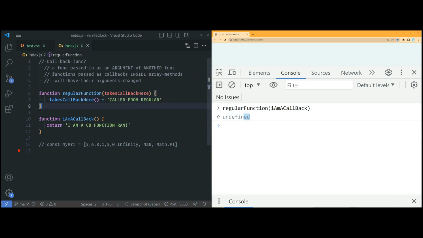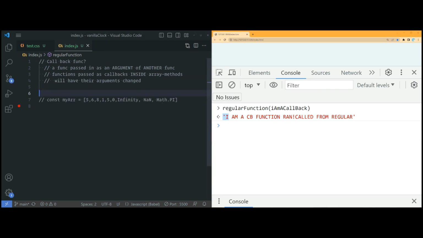So what happened here? Well, we called the regular function. The regular function then calls the callback function, right? So the callback function returns I am a CB. This gets concatenated, but we don't see anything here because remember, a function has to always return like this. So now you see that it works, right?